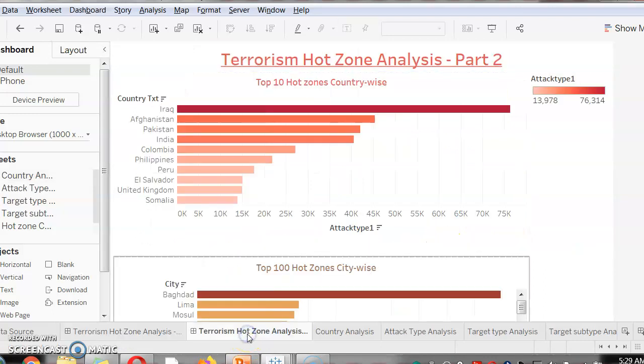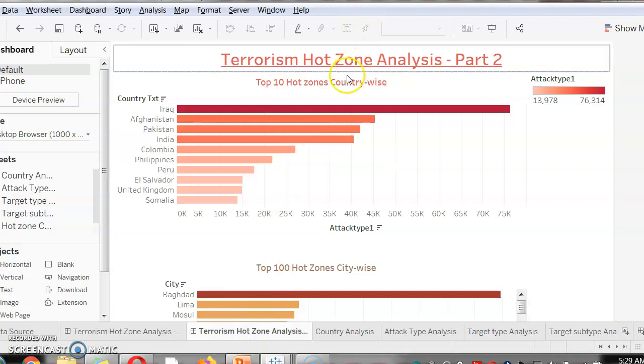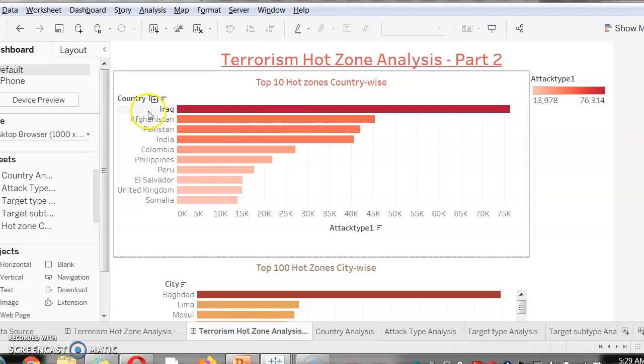In the next dashboard, we'll see the ranking of the terrorisms. In terms of country, we can see Iraq ranks the first. Then the second place is taken by Afghanistan in terms of terrorism. Then comes Pakistan, and India is in the fourth position. So India is also in danger, we can say.